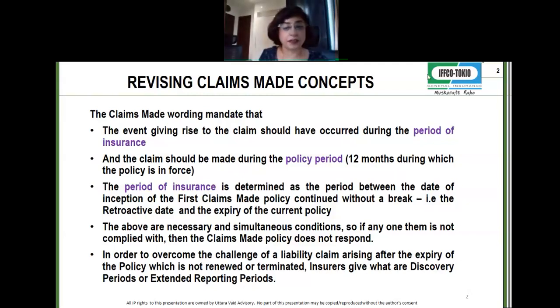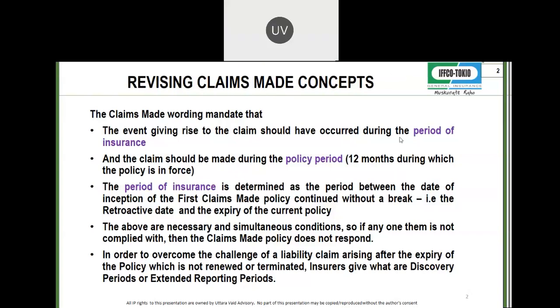So if any one of them is not complied with, then the claims made policy does not respond. So let us take a claim that may have happened in 2014. It is out of the period of insurance because it is prior to the retro date. If the claims made policy is discontinued, let's say take the same example of 2019, but you did not continue the claims made policy.